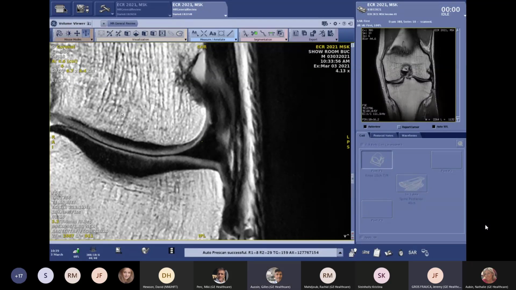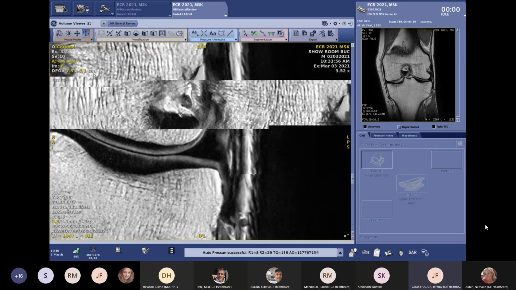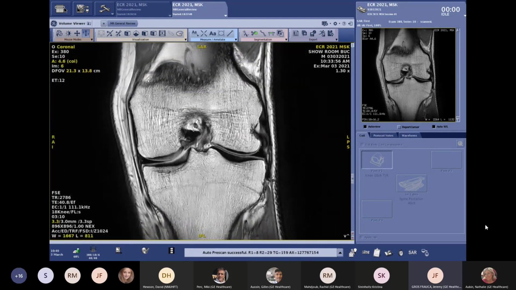Maybe one another remark about AIR Recon DL: it's not only improving image quality in the sense of enhancing the signal to noise, but it also reduces the Gibbs artifacts. Absolutely. And yes, this Gibbs artifact is an artifact that we are pretty used to dealing with when we are performing MR. But having this artifact will generate blurring in your image, and removing it will give you more sharpness in your images. So there are different ways that AIR Recon DL is improving our image quality.